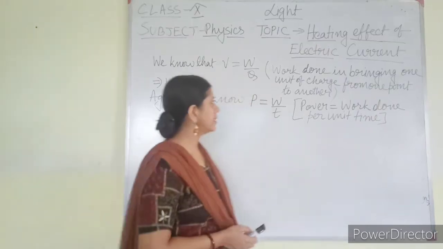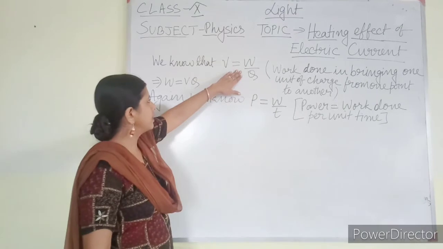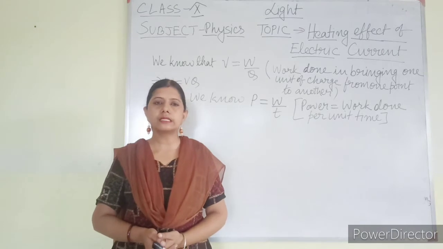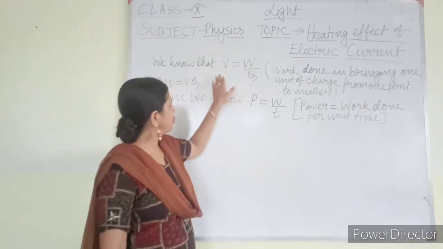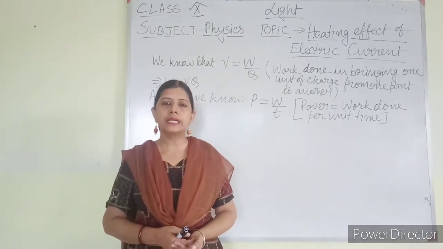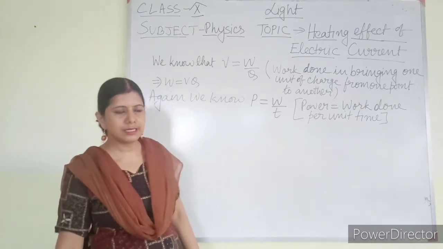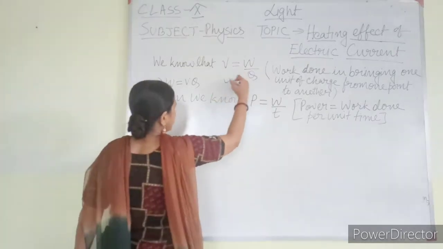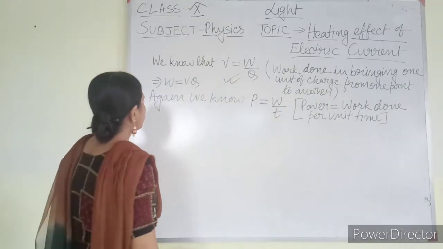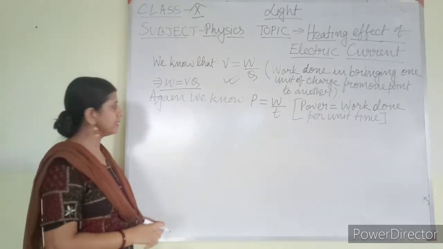Okay. So here we know that V equals W by Q. What is V? V is potential difference across a conductor. So what is the definition of potential difference? Potential difference means the work done in bringing unit charge from one point to another. That is called potential difference. Mathematically it is written as W by Q, the amount of work done in bringing Q charge. Now from here I can write W equals V into Q.